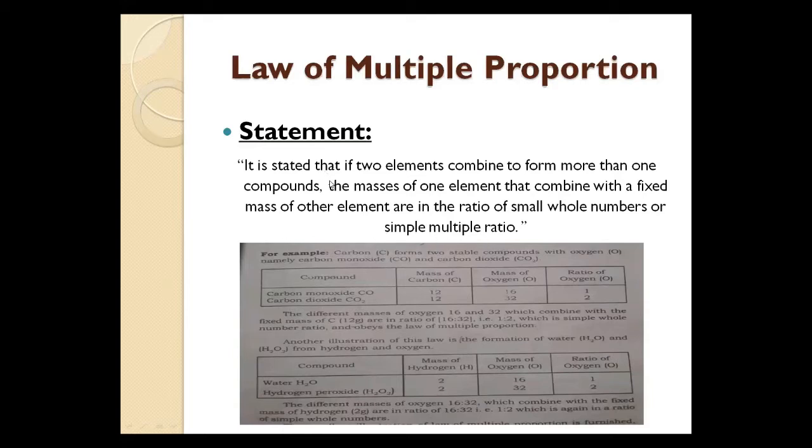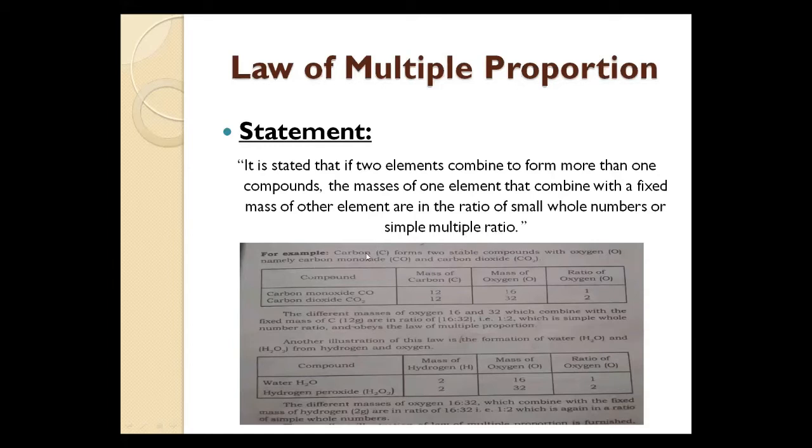According to the statement, it means whenever two elements combine, they form one or more compounds. In this condition, one element has a fixed mass, but the other is in a simple whole number or simple multiple ratio. Meaning two elements are combining and forming two or more compounds. The mass of one element is fixed, but the other has a small whole number or simple multiple ratio. How?